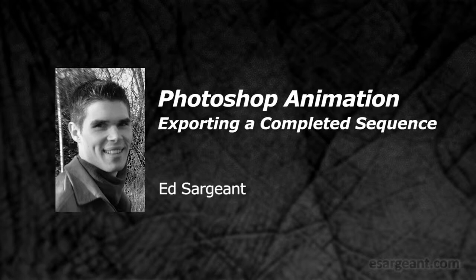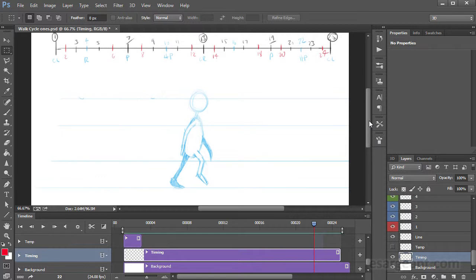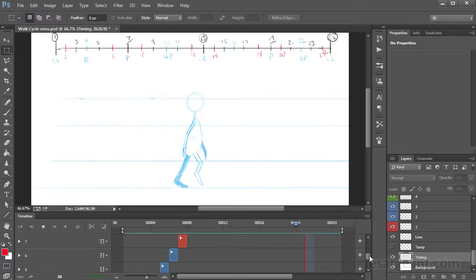In this video we'll look at how to export a completed animation from Photoshop. We'll look at exporting as a GIF and also as a separate video file. So here I have my completed animation, and it's a simple walk cycle that's been animated on ones. And if I hit space you can see I'm playing it back here through all the frames.